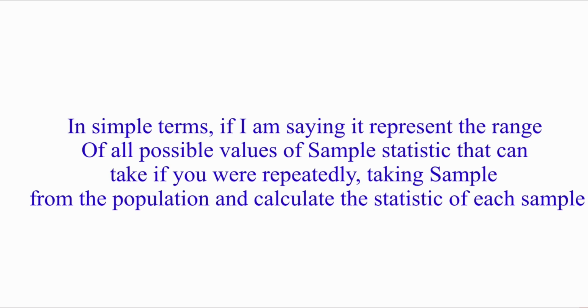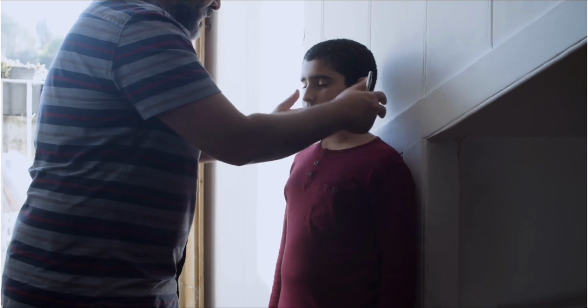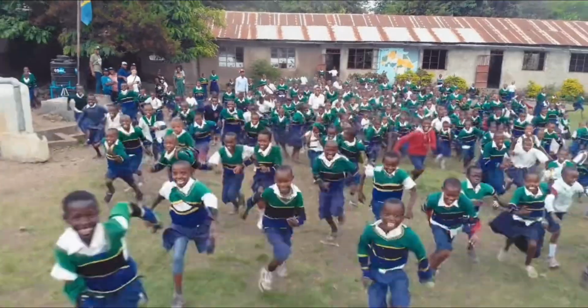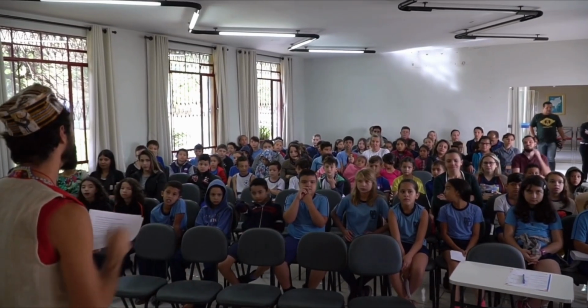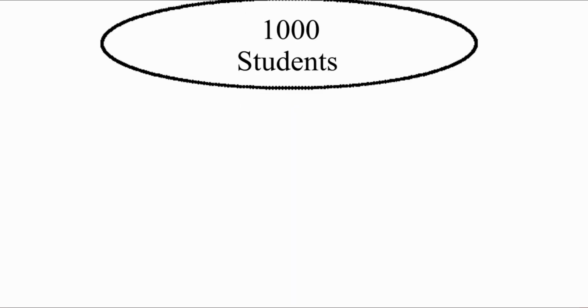Suppose I take a scenario where I am estimating the mean height of students. Imagine that you want to estimate the average height of students in a large school with 1000 students. Instead of measuring the height of every student, you decide to take a random sample of size 30 students each time. Now, what is the first step? The first step is that you take a sample and calculate the statistic. From those 1000 students, suppose you take the first sample of 30 students, measure their heights and calculate the sample mean, that means the average height. Let us suppose it came out to be 165 centimeters.